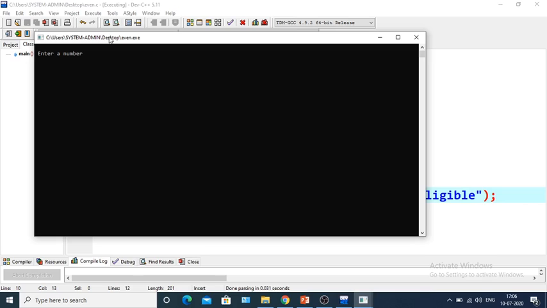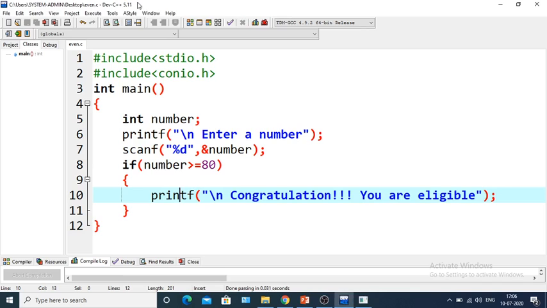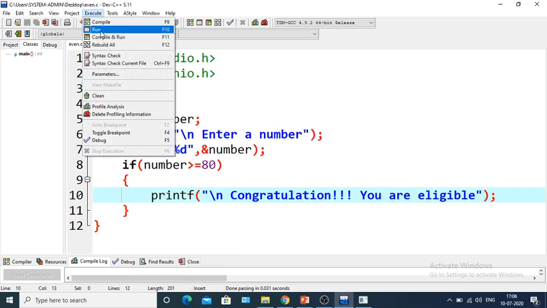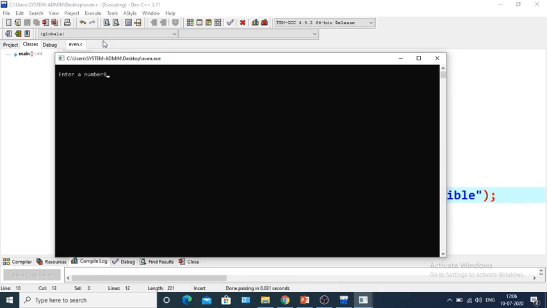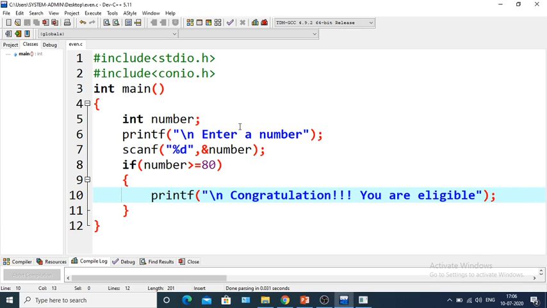So if my number is 79, it will not print anything. If the number is more than or equal to 80, then it will print something. So I'm entering 81. Okay, so congratulations, you are eligible as your marks is greater than 80. As you can see, there is a condition within the if.